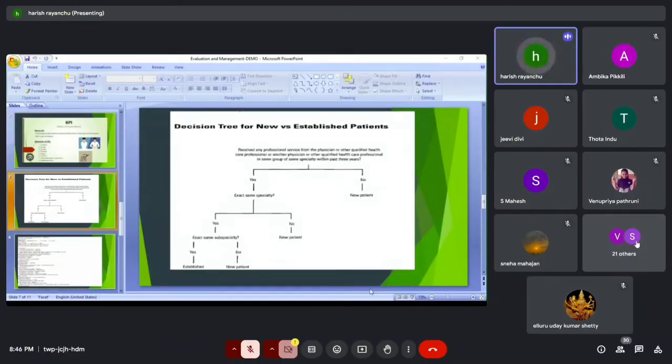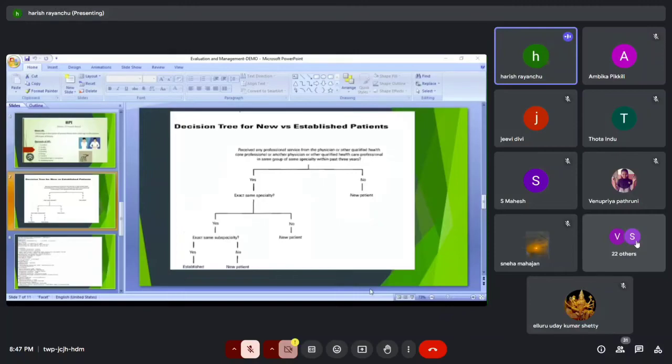So based on physician name, don't consider. We can go with department-wise only. That's what we call a group of physicians. That physician also comes under the same department, so within 3 years you can go with established only. So, guys, this is about the new versus established concept. Any doubts on this concept? Any one of you? Is everything clear?